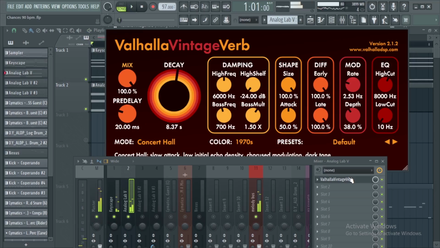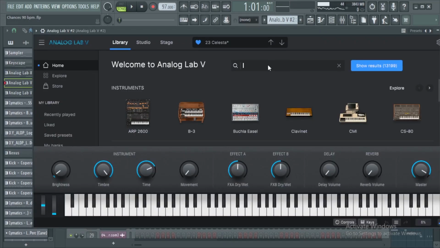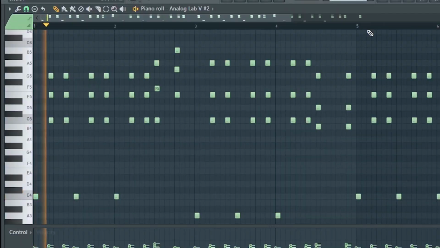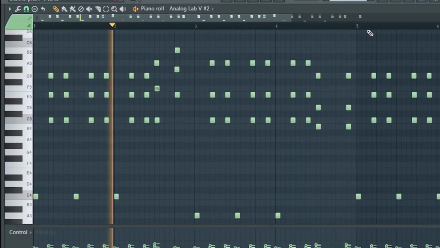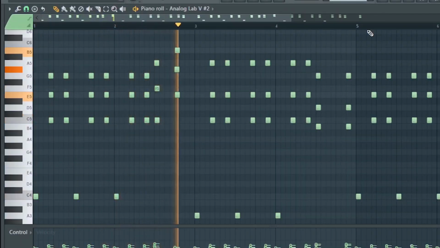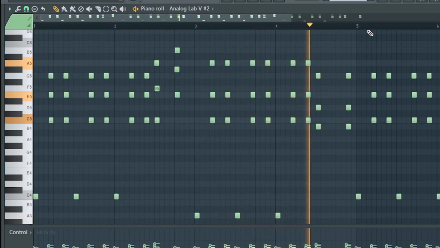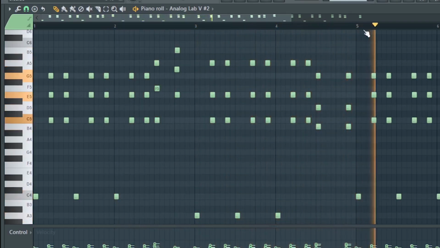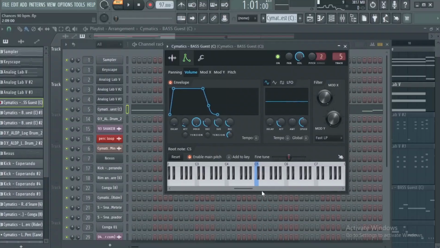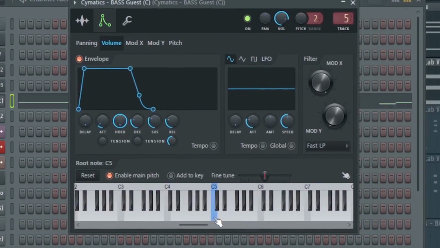With these two layers done, let's add a rhythmic layer with a pluck from Analog Lab 5 and we will make this easy pattern. Next up, a bass one shot. With any one shot, just mess around with the envelope settings to get a cool sound.